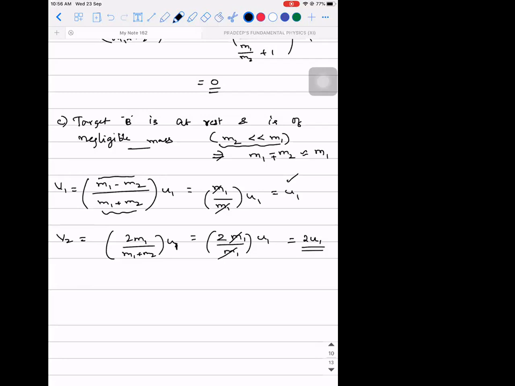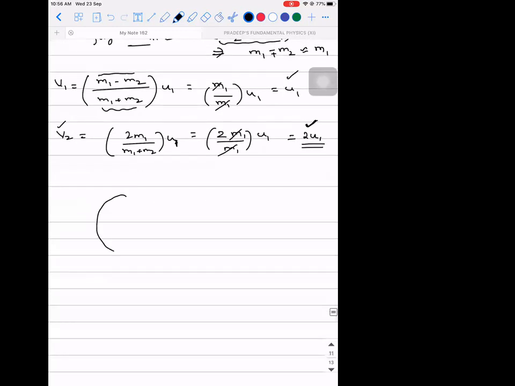Whereas, what will happen to the second object? Its speed will be double the initial speed. The second object was initially at rest, meaning it will attain double the speed that was possessed by the first object. That is what is going to happen.